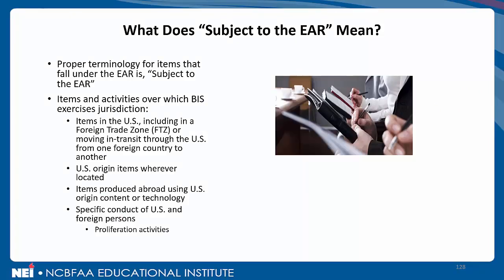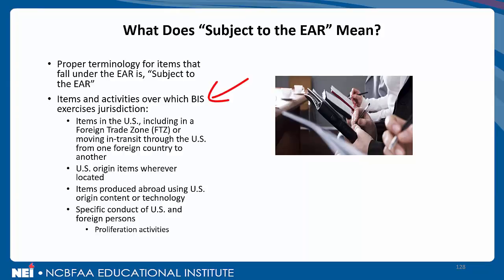So now we're going to talk about a term that will come up frequently, and that is, what does subject to the EAR mean? You'll hear this a lot as we go through the various material. Well, the proper terminology for items that fall under the EAR is subject to the EAR. And as we said, if you want to invert this definition, if something is subject to the EAR, it pretty much means that it's not under ITAR or some other government agency. The vast majority of exports, re-exports, and transfers from the United States are subject to the EAR.